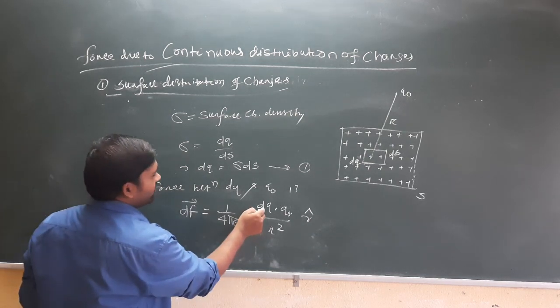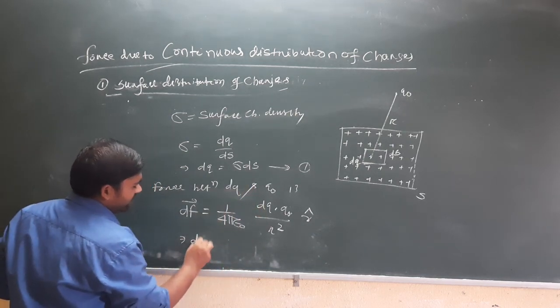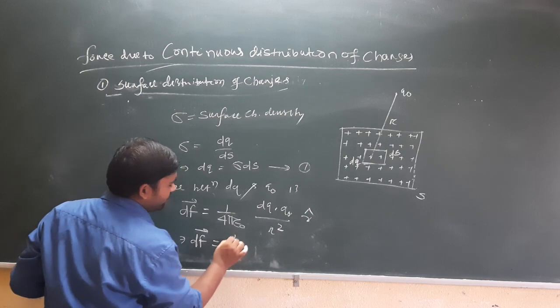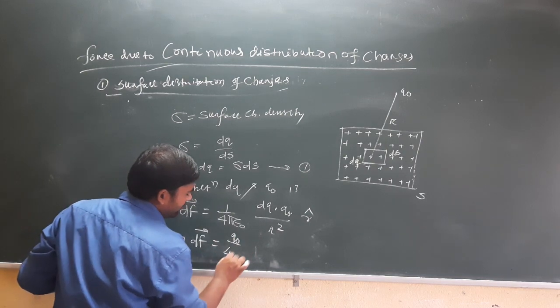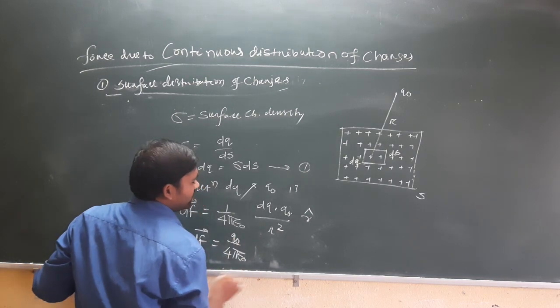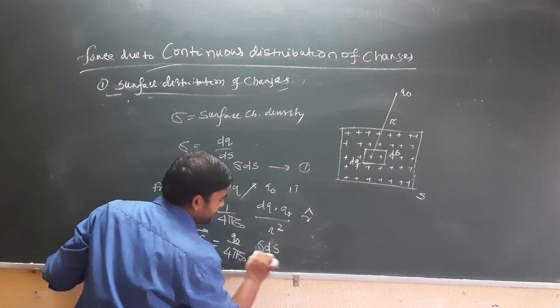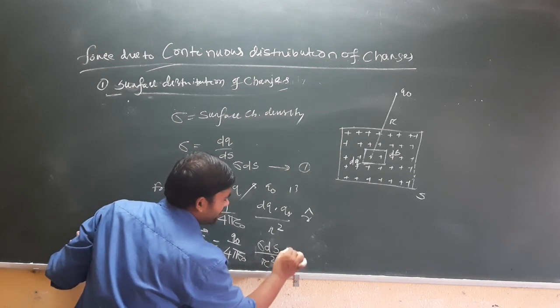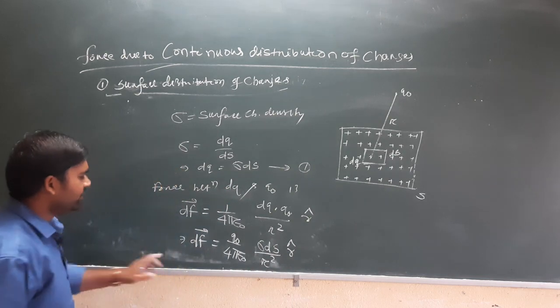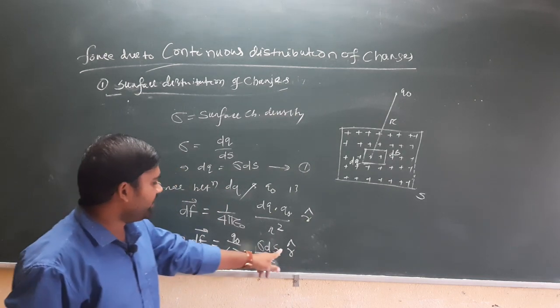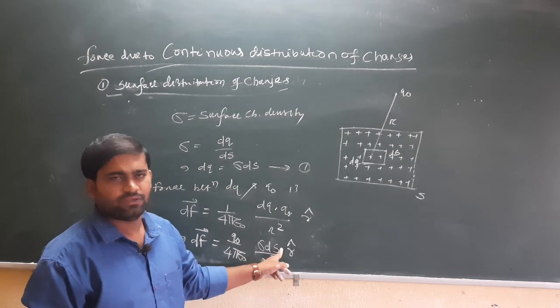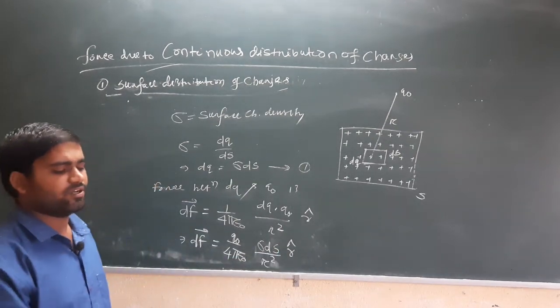Substitute the value of dq, so dF equals q naught by 4 pi epsilon 0, sigma dS by r square, r cap. So now the force depends upon the surface element.